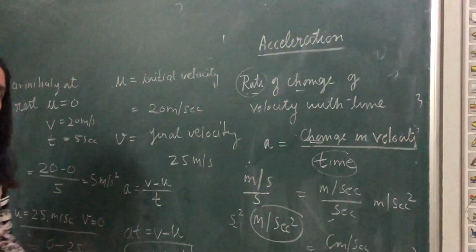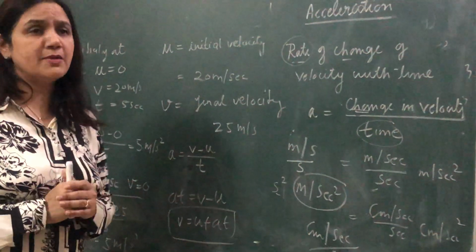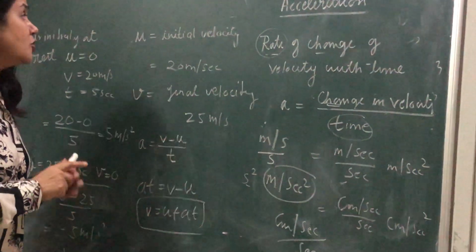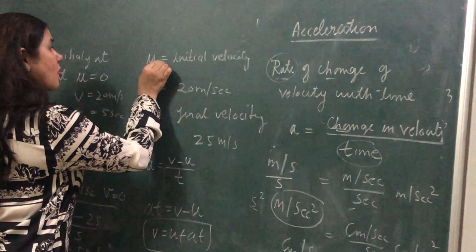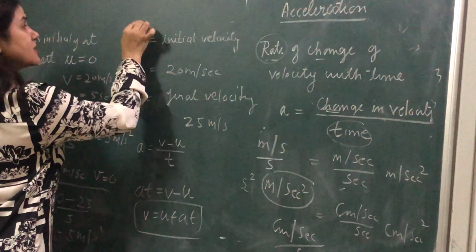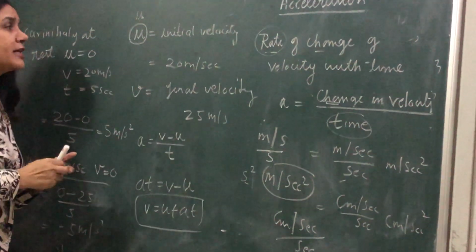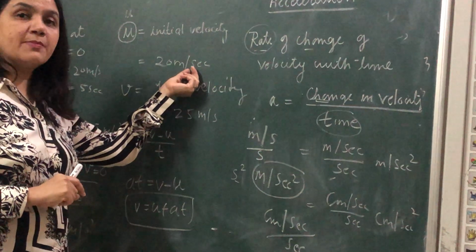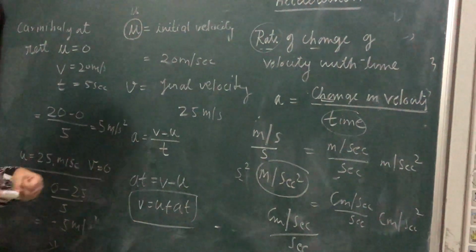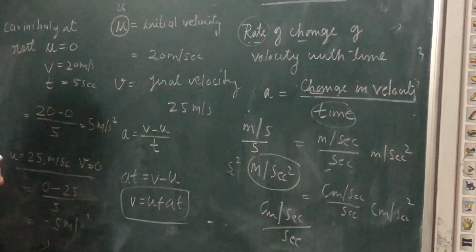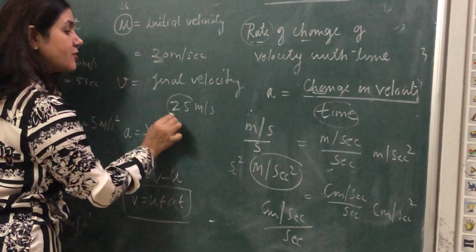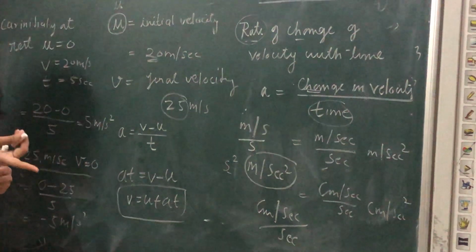Suppose the car is moving with a velocity of 20 meters per second initially. That means the first velocity. The symbol of initial velocity is a small u. So you will write numerically that the initial velocity is 20 meters per second. Finally, the car is going to accelerate. Initially it was 20, now it is 25, that means velocity is increasing.